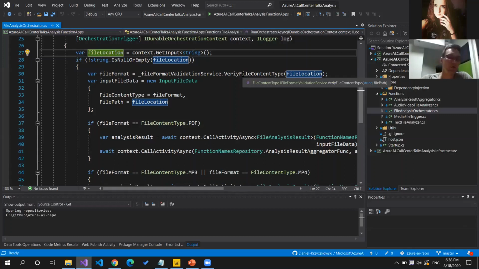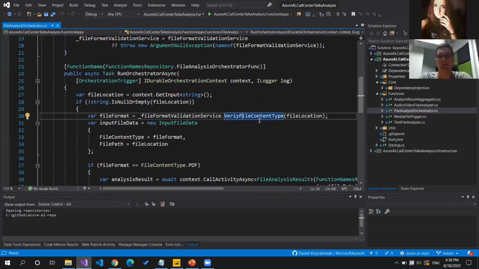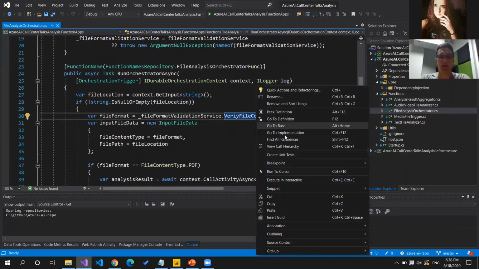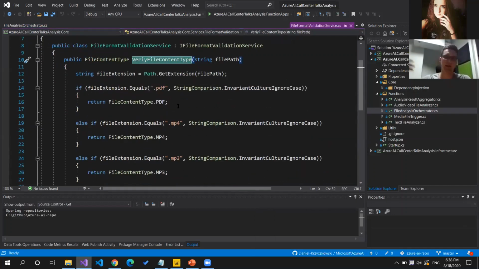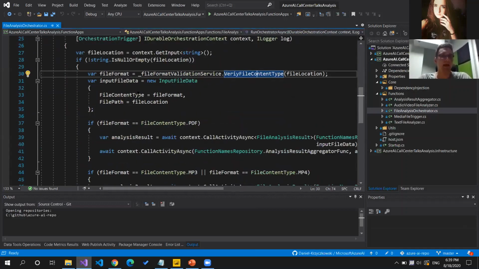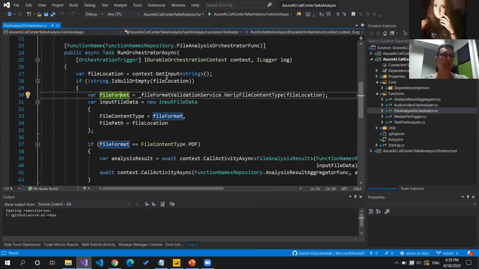And what we are doing here, we're verifying the file content. So we have to get the file content, and as I mentioned before, just to make it simple, I just changed this code. So here you can see that we are just checking whether it's PDF, MP4, or MP3. And once we have this content, we can decide which Azure function we will call to manage the process of calling cognitive services and getting back this response. So let me briefly discuss what's happening here.